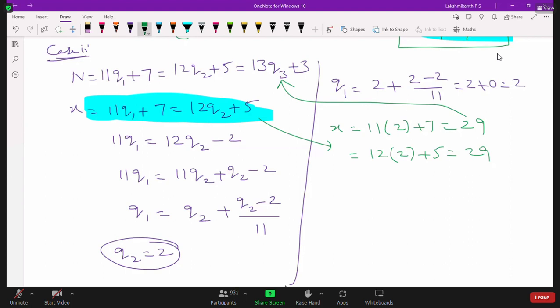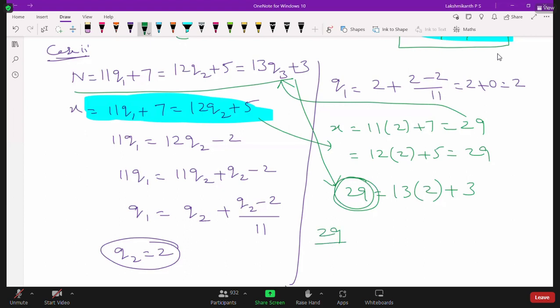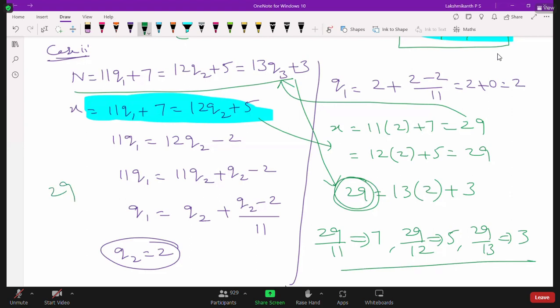So now when x is equal to 29, you can write this one. How can you write 29? 29 can be written as 13 times 2 plus 3. So what do we understand by this? We can say that 29 is satisfying all the three conditions, right? See, you can verify 29 when you divide by 11. What is the remainder there? 11 2 times 2, 22, 7 is the remainder. 29 divided by 12, 5 is the remainder. 29 divided by 13, 3 as a remainder. So in this case, we got 29. Okay. So this is the least number which we get here.